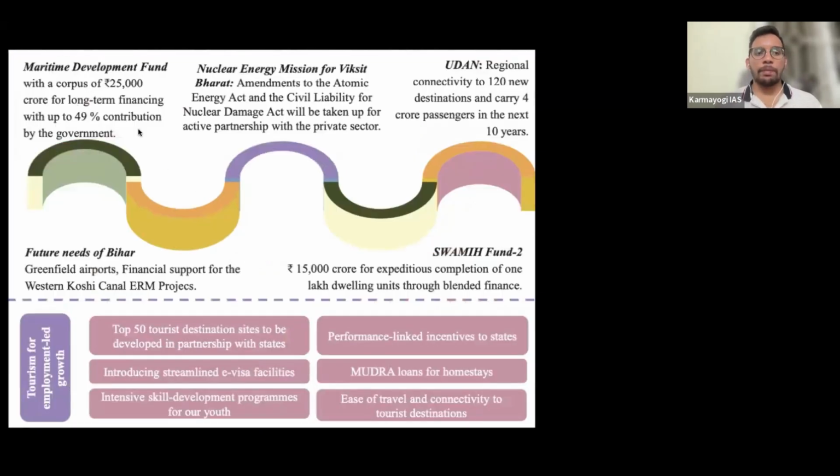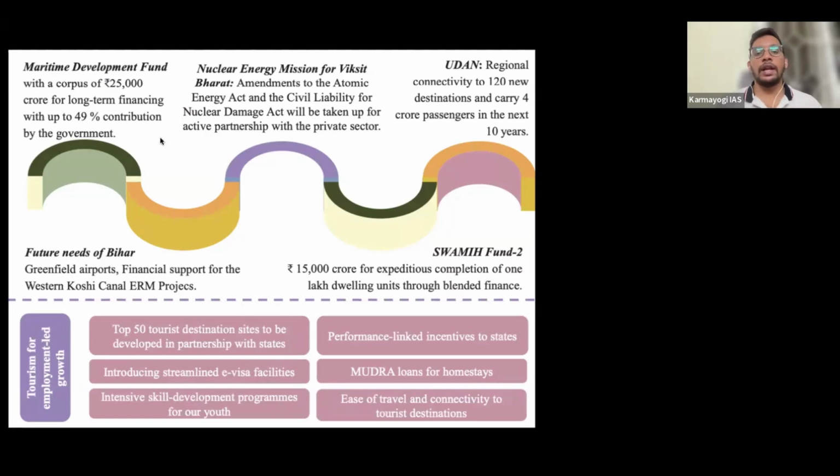Then the government is going to develop a maritime development fund with a corpus of 25,000 crore to promote the maritime sector. Out of this 25,000 crore, 49% is going to be contributed by the center. The rest of the money will be pooled from states as well as the private sector. Then the government is going to create greenfield airports and give financial support to the Western Kosi Canal; Kosi is called the sorrow of Bihar. You might be aware of these things, right? Again, Bihar was mentioned, you know why.